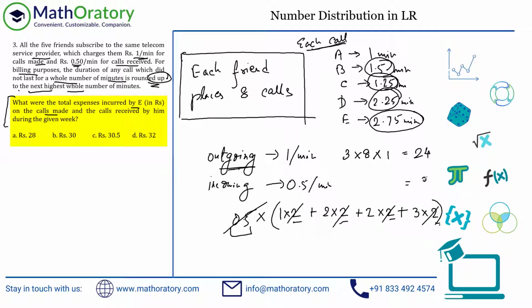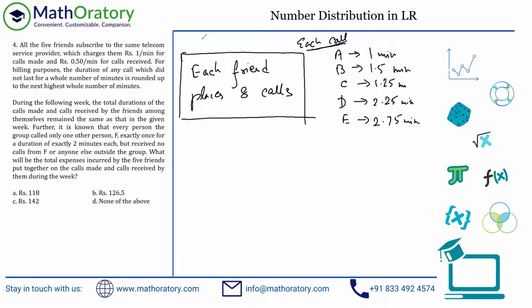So you have a further 8 rupees charged to, or chargeable to, E because of the incoming calls that he receives. So effectively, you have a total charge accrued as rupees 32. So that should be the answer for this question. So pretty straightforward. You just have to understand the premise for this particular question and then solve it. Hopefully this was understood. Let's move to the next one now.